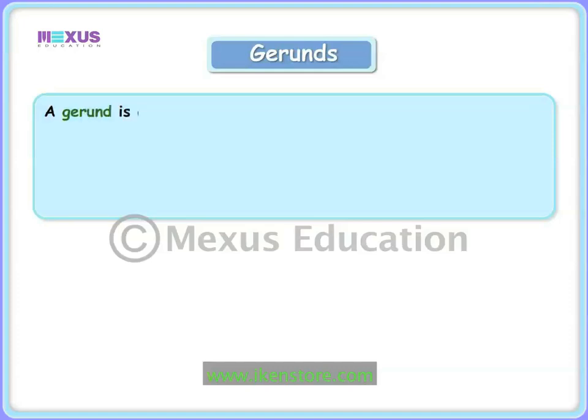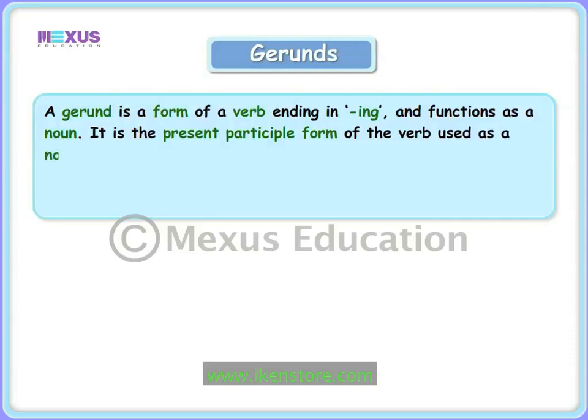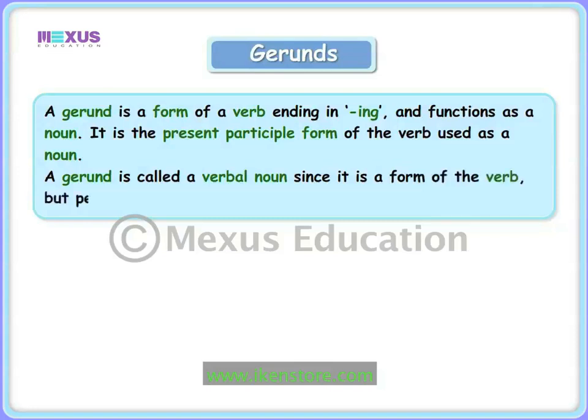A gerund is a form of the verb ending in ing and functions as a noun. In other words, a gerund is the present participle form of the verb used as a noun. A gerund is called a verbal noun since it is a form of the verb but performs the work of a noun.